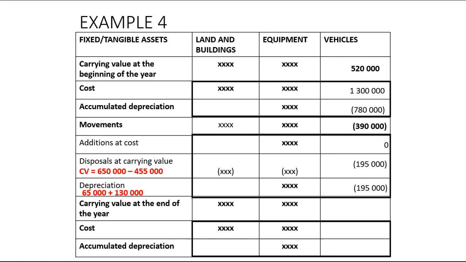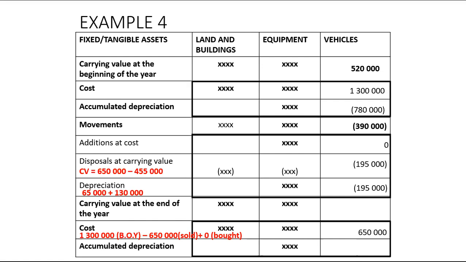Now, at the end of the year, our cost has changed. It is no longer the same as the beginning of the year. At the beginning of the year, it was 1,300,000, but we actually sold a vehicle for which the cost price was 650. So you're going to take the total cost price, which is 1,300,000 minus the 650. And then you can add the cost price of the asset you bought, but we didn't buy any vehicle here. And that'll give us, our cost has now decreased to 650. It has decreased because one of the assets has been sold.